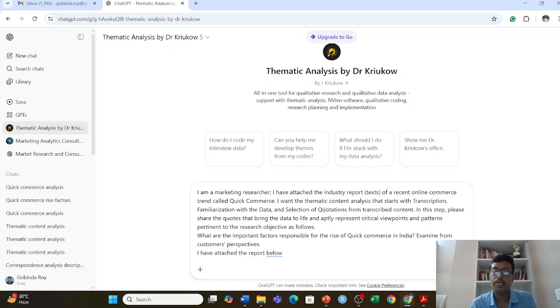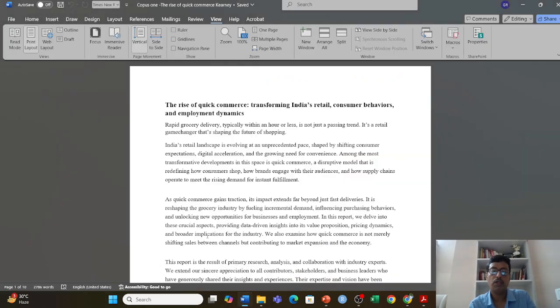Like there are certain positive, negative, the explanation and the pattern pertaining to the research objective as follows. So here I mention the research objective, and it is better to go with one objective at a time. What are the important factors responsible for the rise of quick commerce? And what we see here, I examine from the customer perspective. The report mentioned both customer and service provider perspectives, but I would like to focus only on the customer perspective, and I have attached the report below, right? So my corpus I can put attached here. So I take my corpus here.